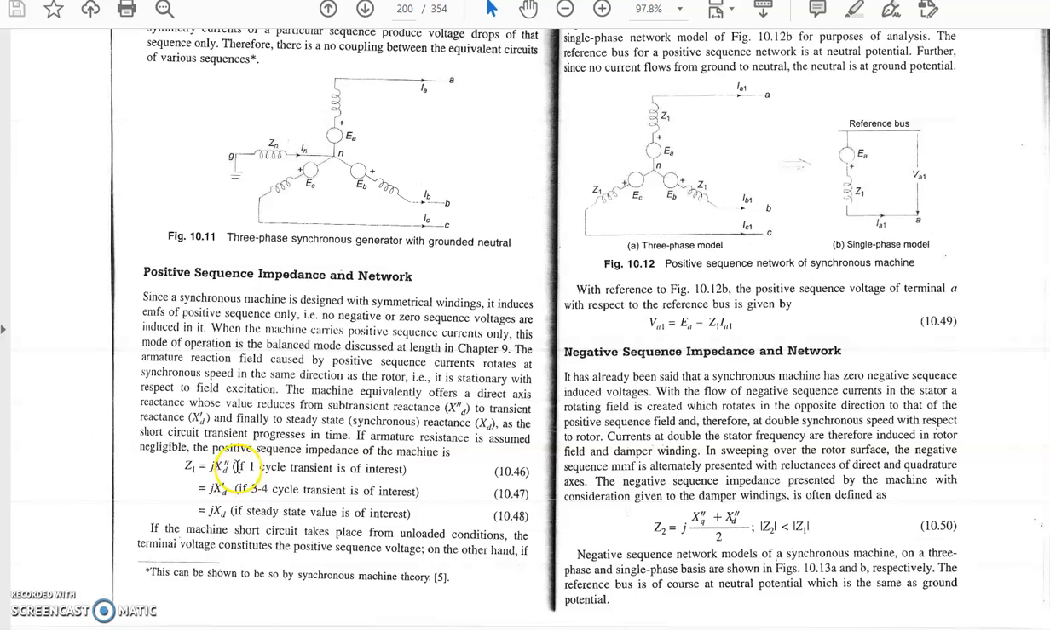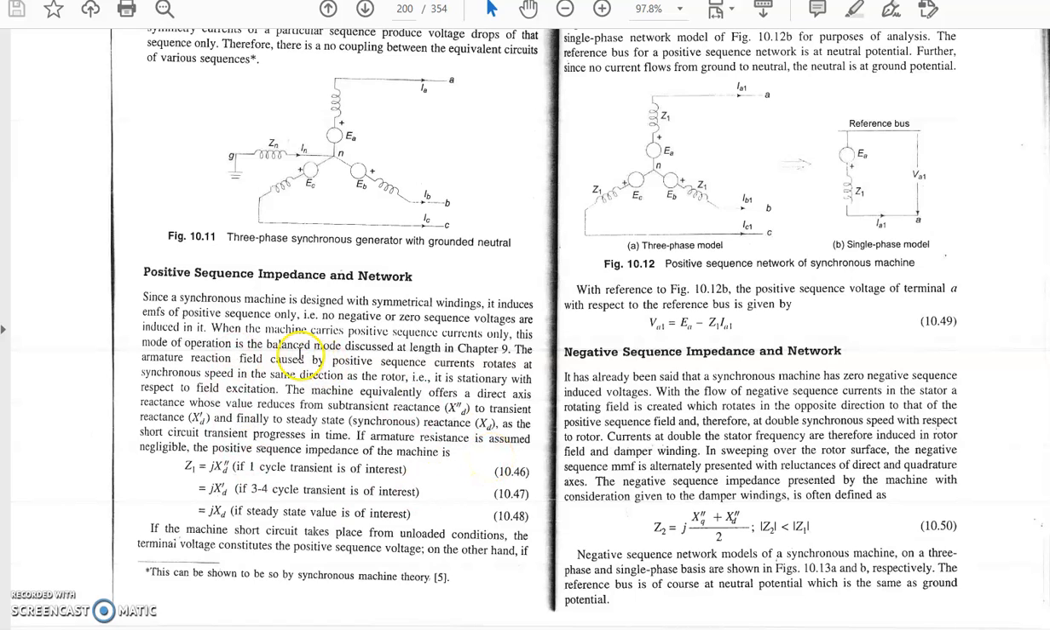So we can say Xd is greater than Xd dash, and Xd dash is greater than Xd double dash. At this time you have to remember that whenever a positive sequence supply is provided and a sudden short circuit occurs, the machine will offer three types of reactance, which is the same case in the positive sequence supply or sudden short circuit condition.